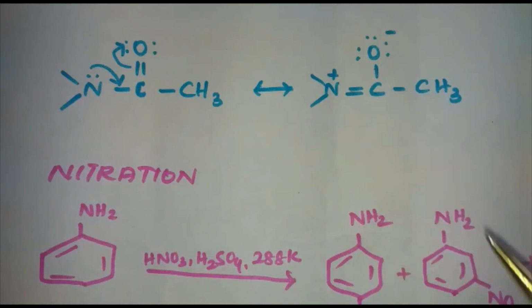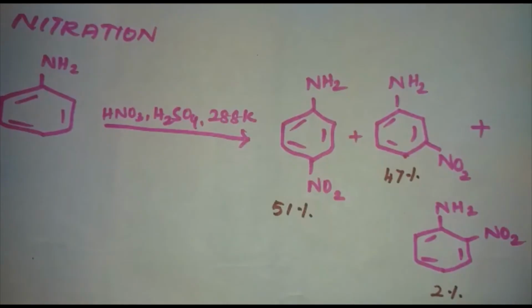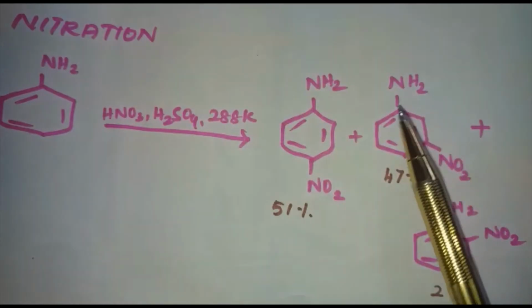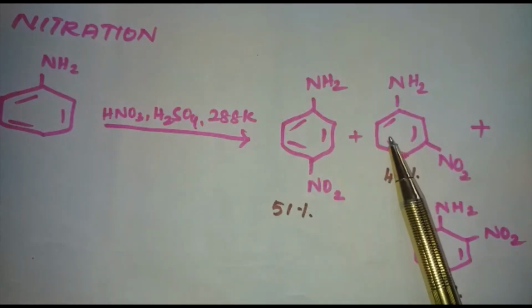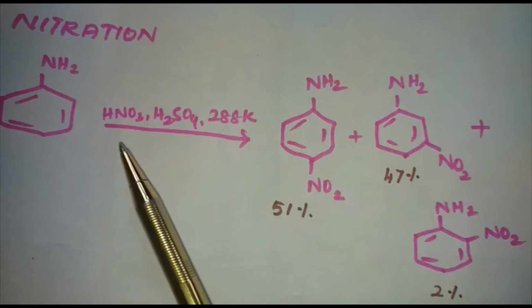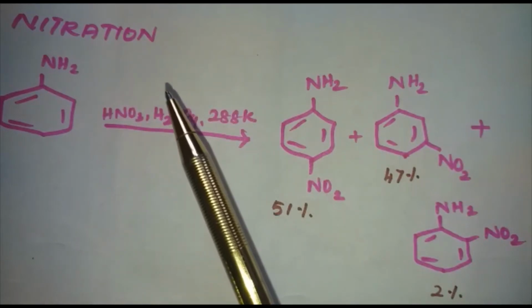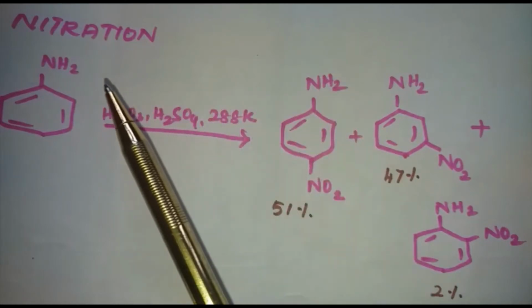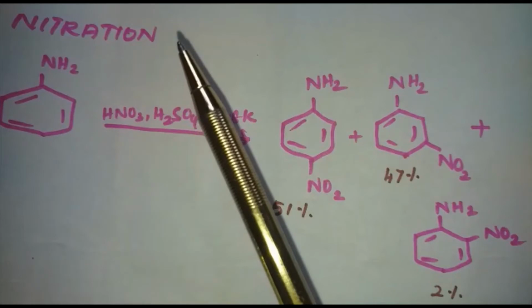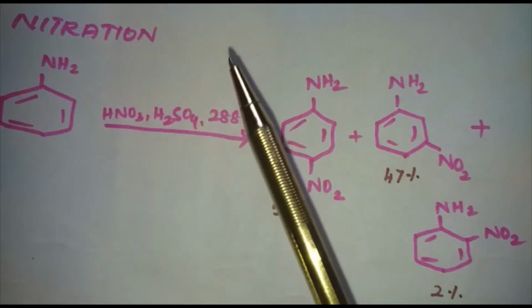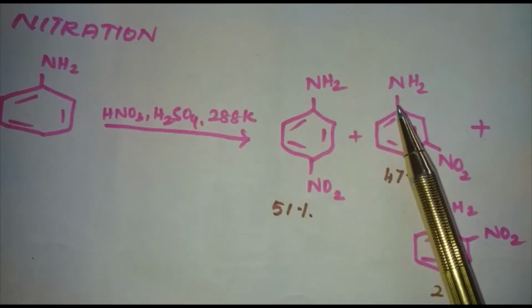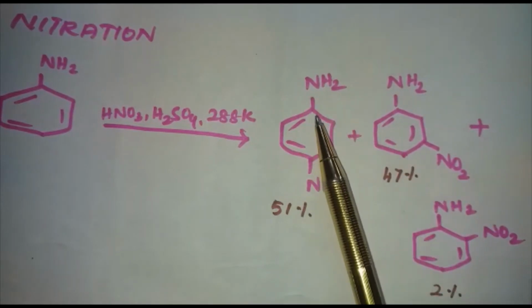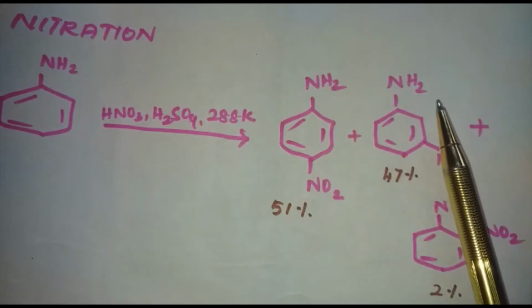Okay, next is nitration. Direct nitration of aniline yields tarry oxidation products in addition to nitro derivatives. Moreover, in strongly acidic medium, that is in the presence of concentrated HNO3 and H2SO4, aniline is protonated to form the anilinium ion, which is meta-directing. That is why besides the ortho and para derivatives,